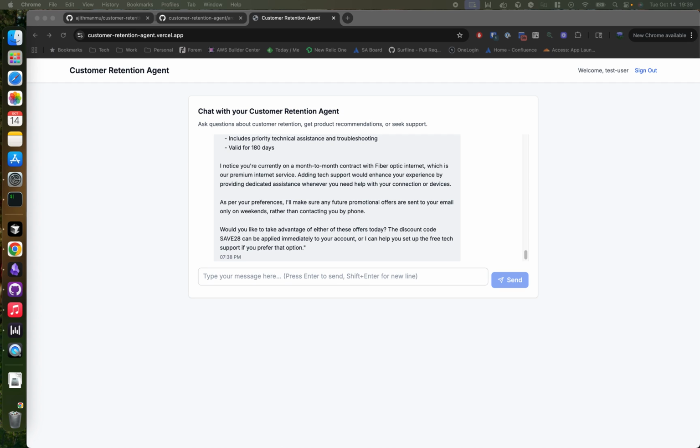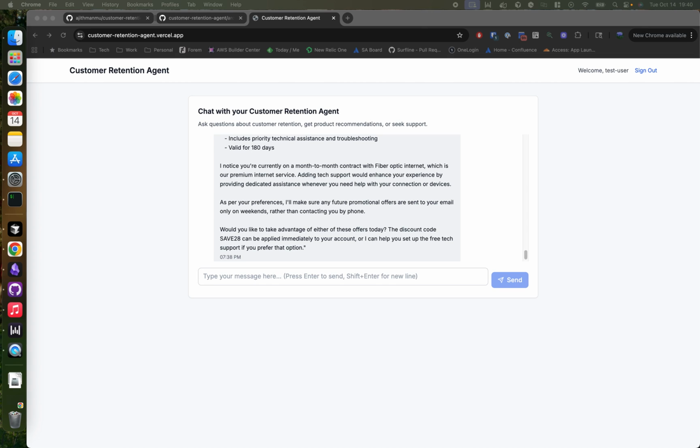Just to reiterate the key technical features here, we've got autonomous reasoning with Claude 3.7 Sonnet, making multi-step tool decisions. We are using AgentCore Gateway with the MCP protocol for secure Lambda integration. We have memory hooks that provide persistent customer context across sessions. We are using JWT authentication for secure user identification and customer ID mappings. And all of this is deployed on AgentCore Runtime, which gives us production grade scalability and observability.